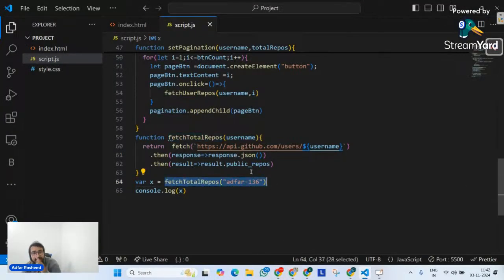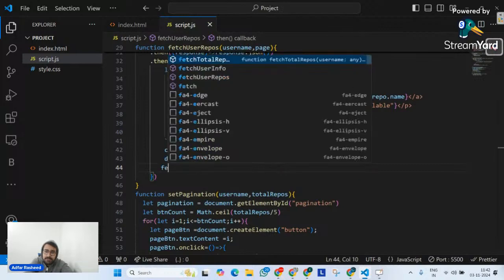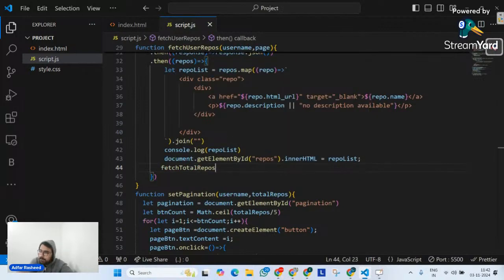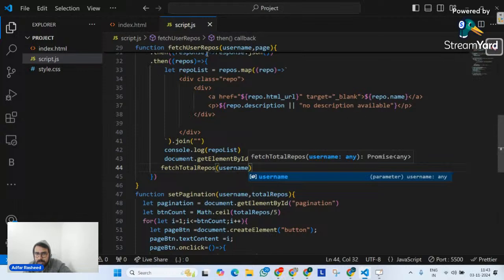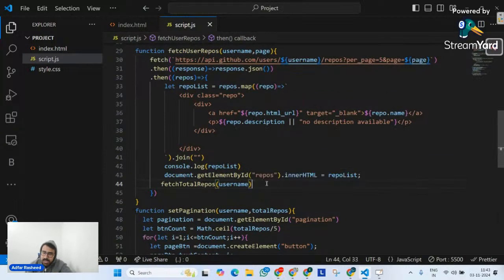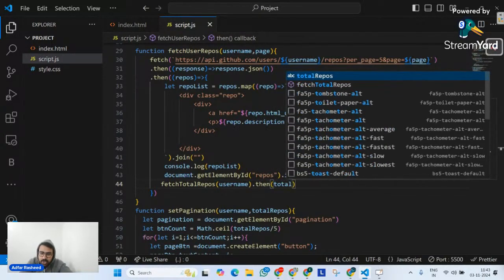And I know if I try to resolve that promise, I will get a count. So what I'm going to do is go over here, and instead of calling my set pagination directly, try to understand what I'm trying to do here. I will simply call my fetch total repos and pass an argument to it, which is username, because username is here. Since it's returning a promise, I will implement dot then, and over here I will get total repos.